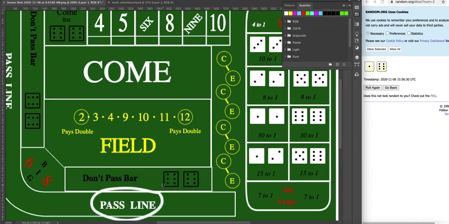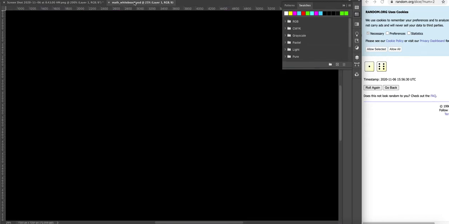If you put your money or your chips down on this line, this is what it means. On the first roll of whoever's throwing the dice, if you get a 7 or an 11, then you win.